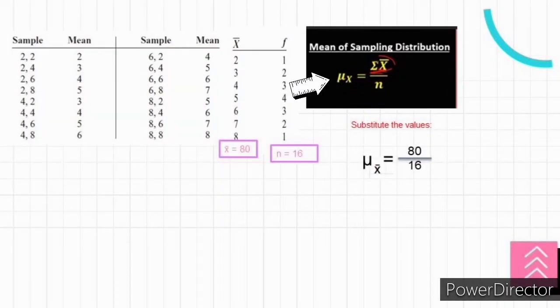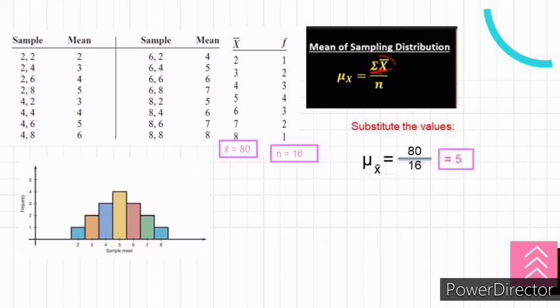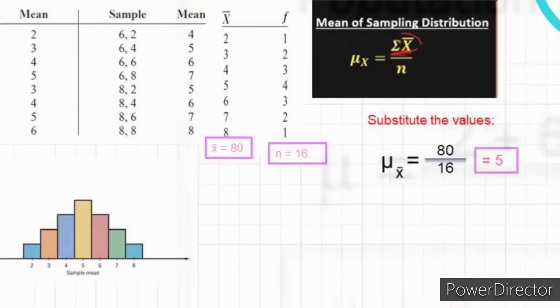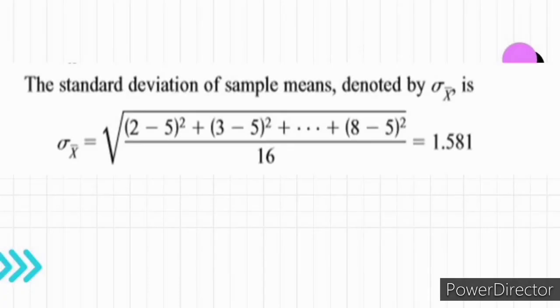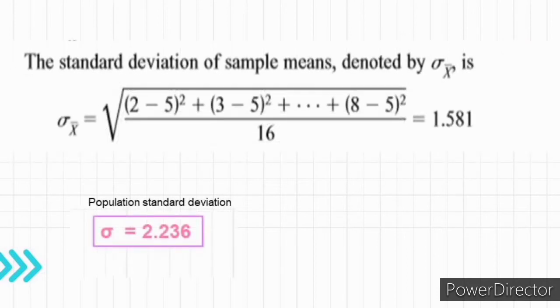Using the formula mu of x bar is equal to the summation of sample means over n, substitute the values, so we have the mean of the sampling distribution is equal to 80 divided by 16, that is 5, which is the same as the population mean. Hence, mu of x bar is equal to the population mu. As we can see here, the standard deviation of sample means, denoted by sigma of x bar, is equal to 1.581, which is the same as the population standard deviation divided by the square root of 2.